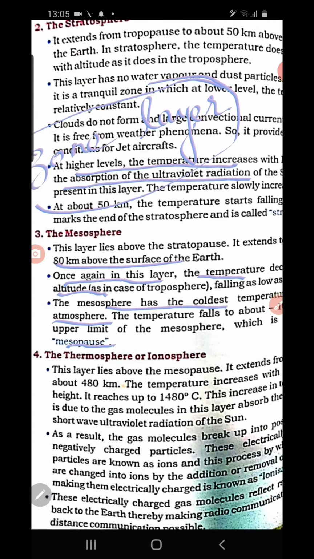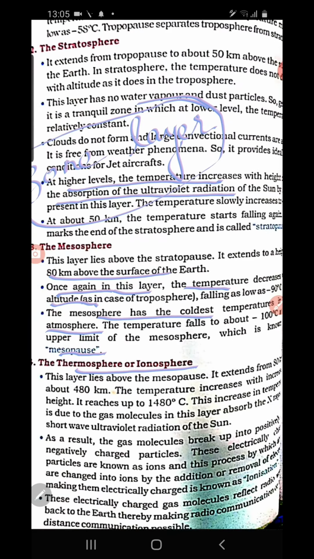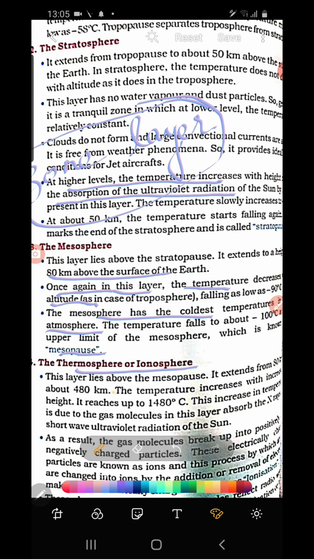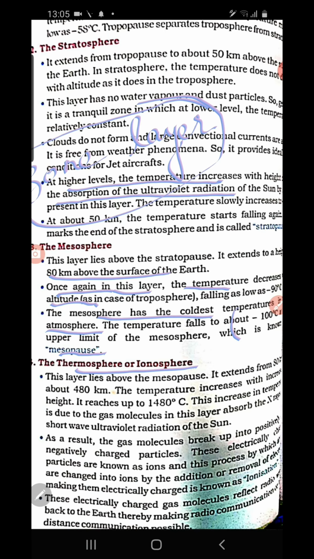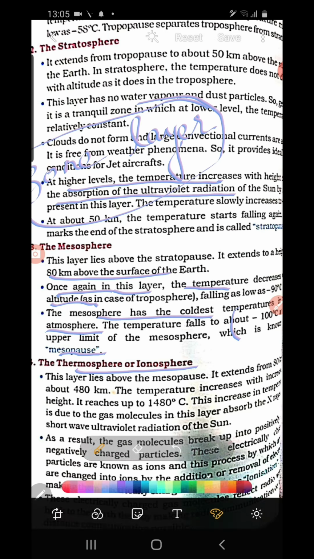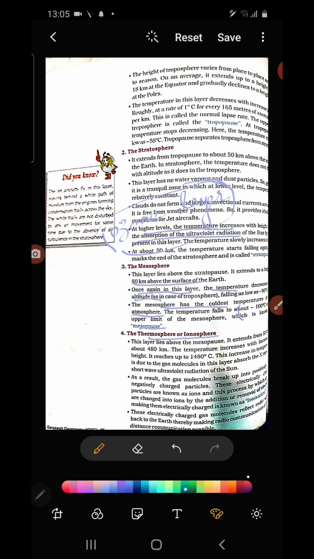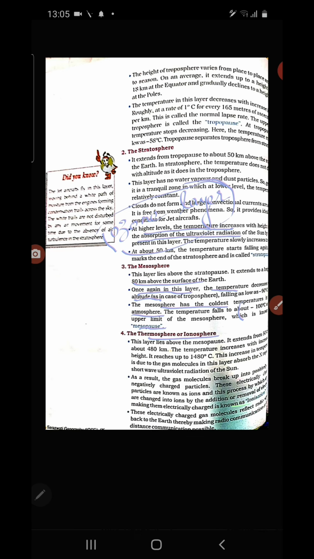This is also called the ionosphere. Why? Because a particular process of ionization is taking place in this layer. That is why this layer is called the ionosphere. So what is ionization? The process of ionization is taking place here.